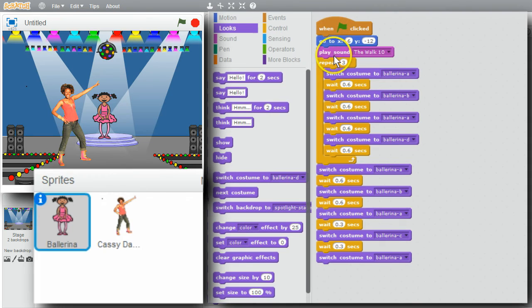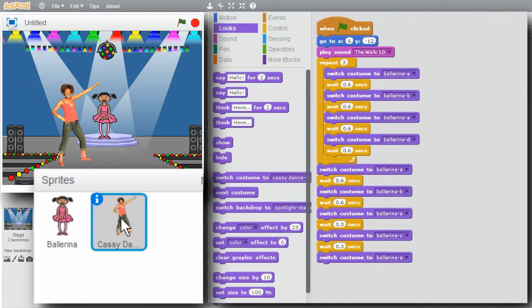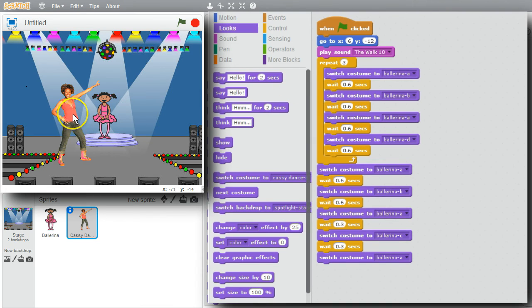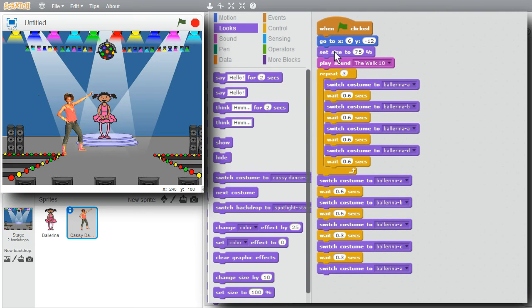Ballerina still has her command blocks. Now Cassie Dance has a copy of the blocks too. I want the Cassie sprite to be a little smaller on the stage. I'll get Set Size, change it to 75%. I'll click on it to run it. That's a good size now. I'll add Set Size so the sprite always starts at 75%.